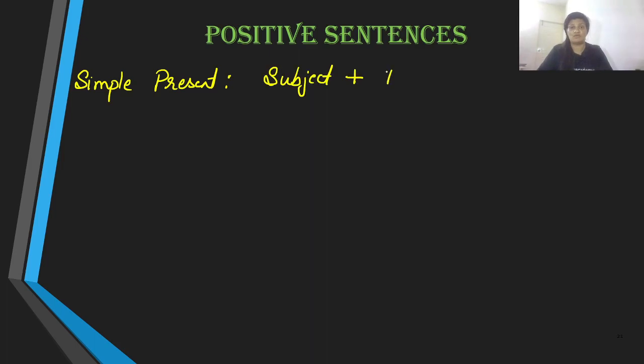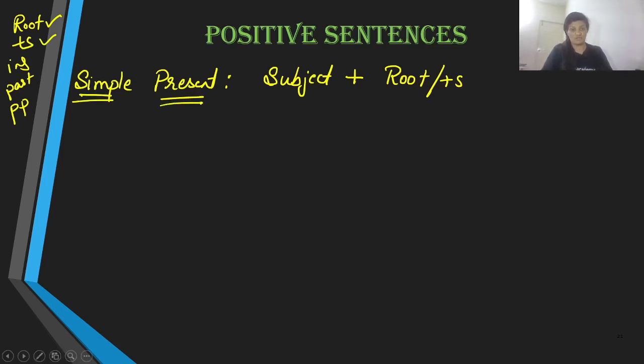Soon after the subject, we are either going to use the root verb or the plus S verb. Remember the five types of verbs that we discussed? Root, plus S, ing, past, and past participle. Out of these, when it comes to simple present, we are going to use the root verb and the plus S verb.